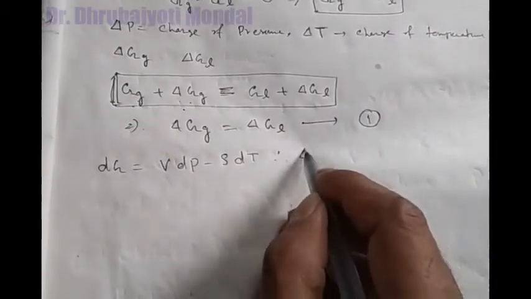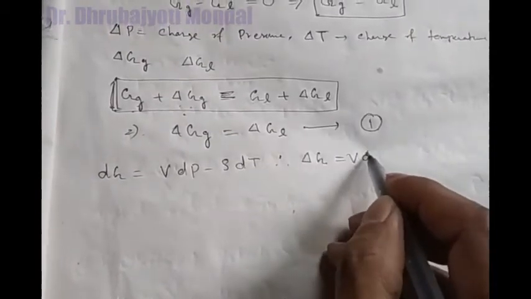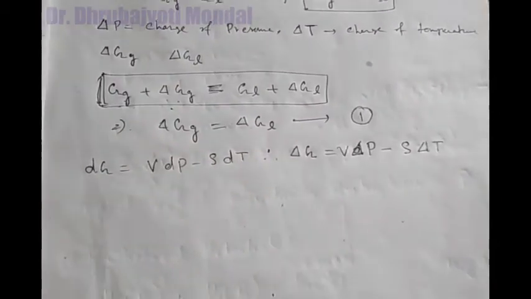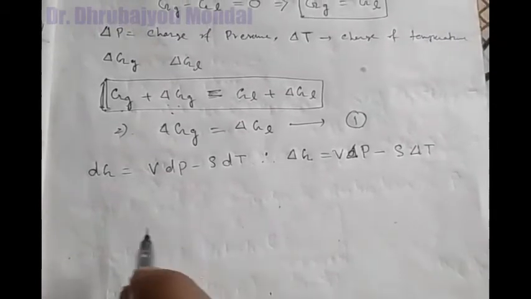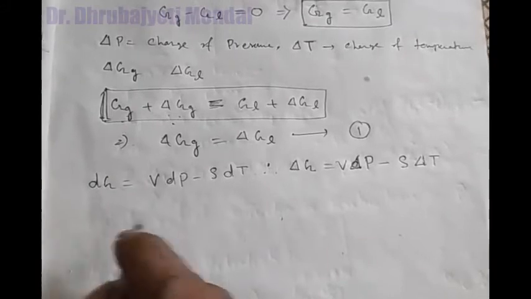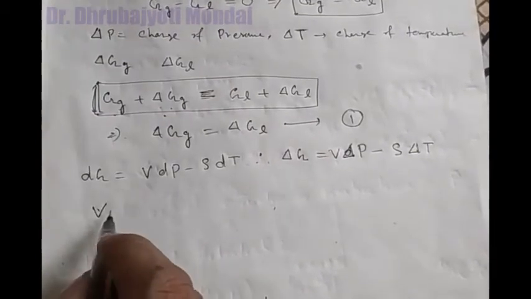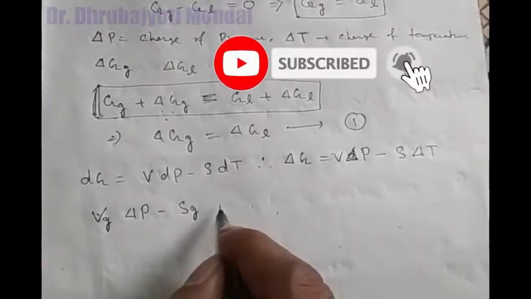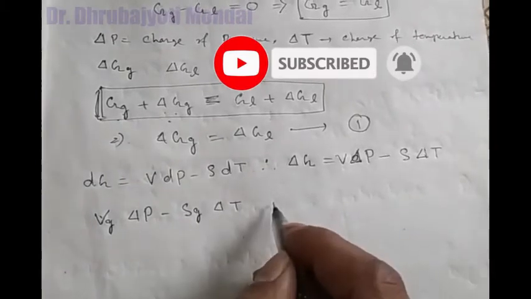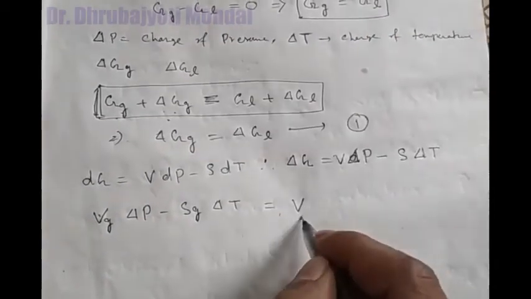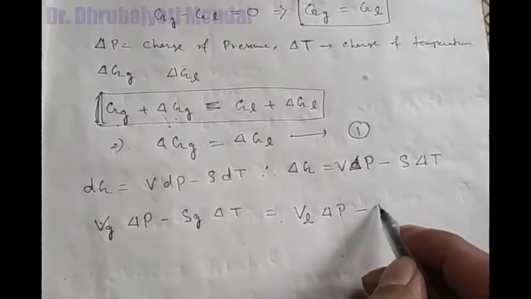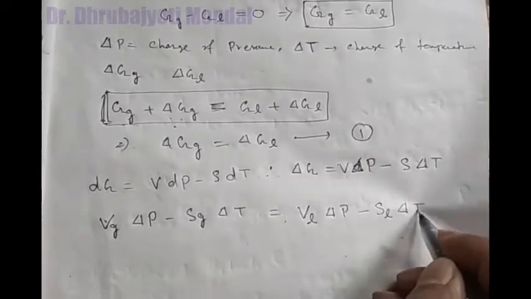So if it is delta G, then delta G is equal to V delta P minus S delta T. Now from equation 1, you can write Vg delta P minus Sg delta T is equal to Vl delta P minus Sl delta T.